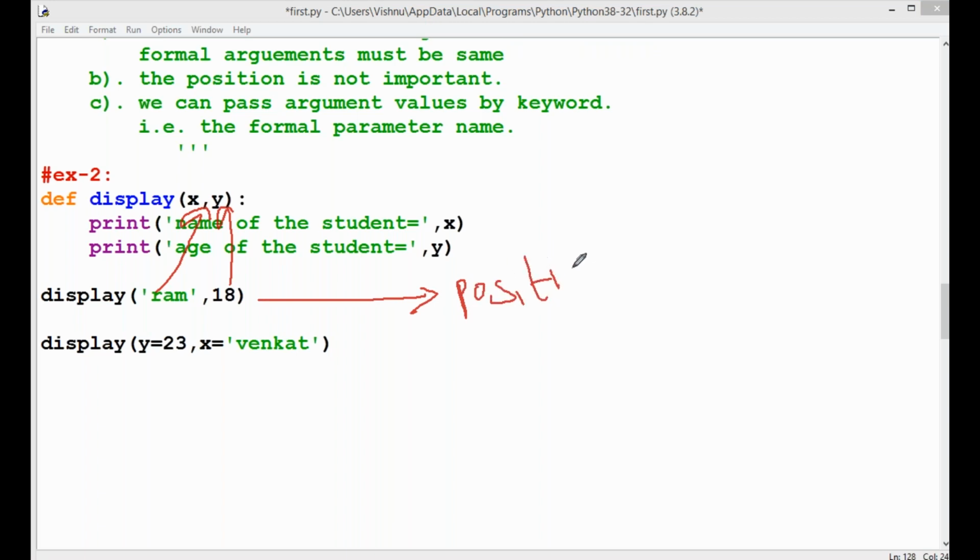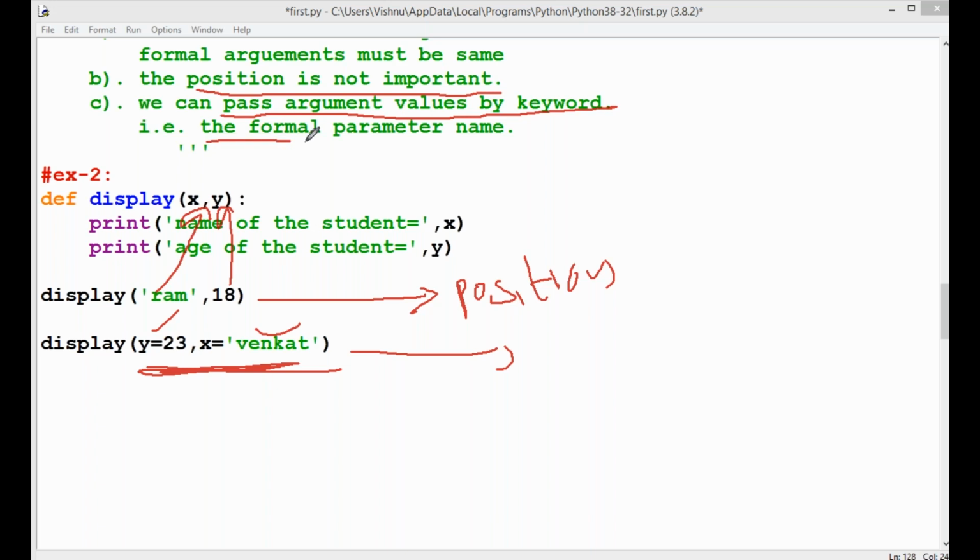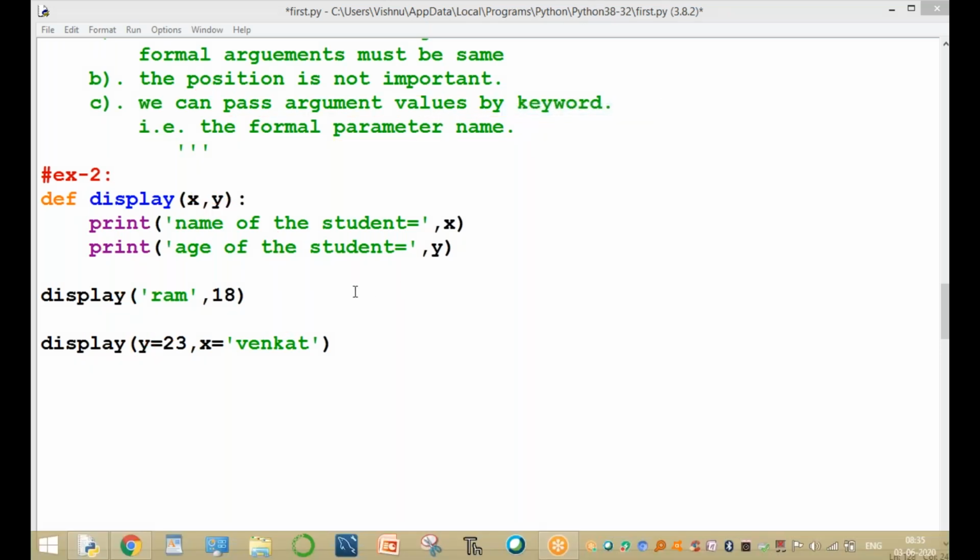And the second time we are calling, the number is important, but the position is not important. We are changing the position. First we enter the value 23, and second we send the value Venkat, changing the position. At the time of changing the position, we can pass argument values by keyword, that is, the formal parameter name. Here the formal parameter is y. In the second call, the y value is 23 and the x value is Venkat. Now the same program is executed. Clear, guys?